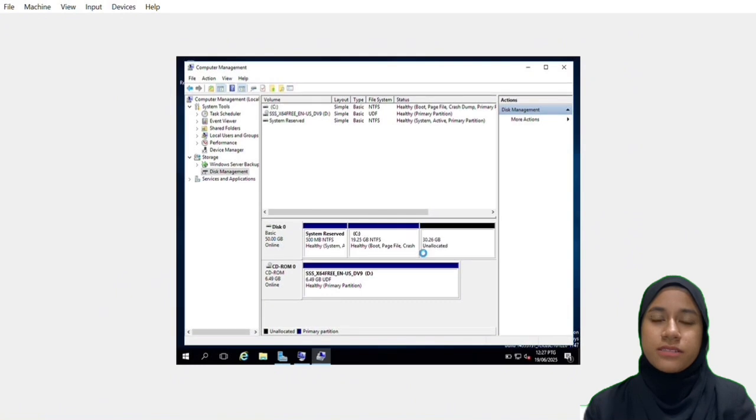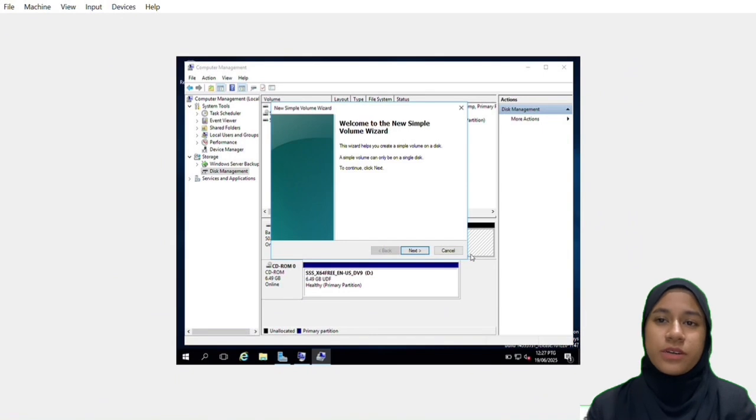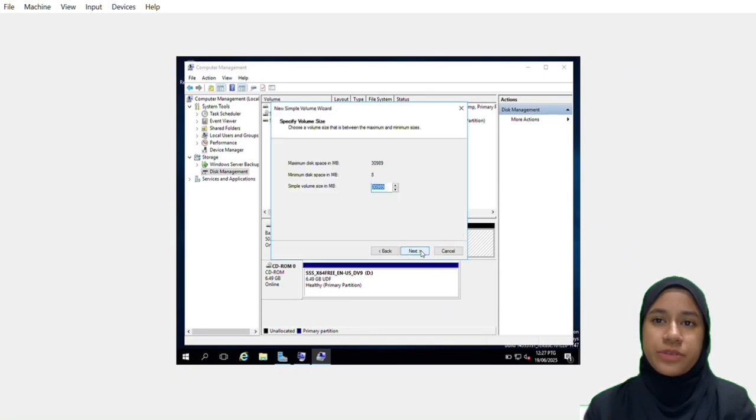And right click on the box like on the screen and choose New Simple Volume. Click Next and follow the step like on the screen until the finished box appears.